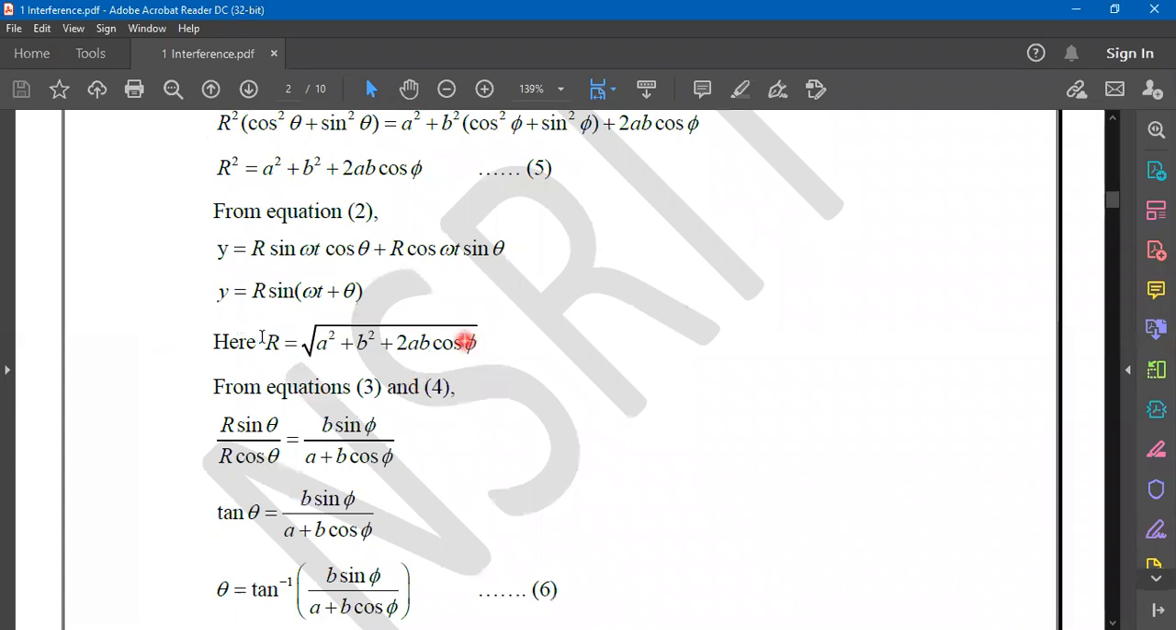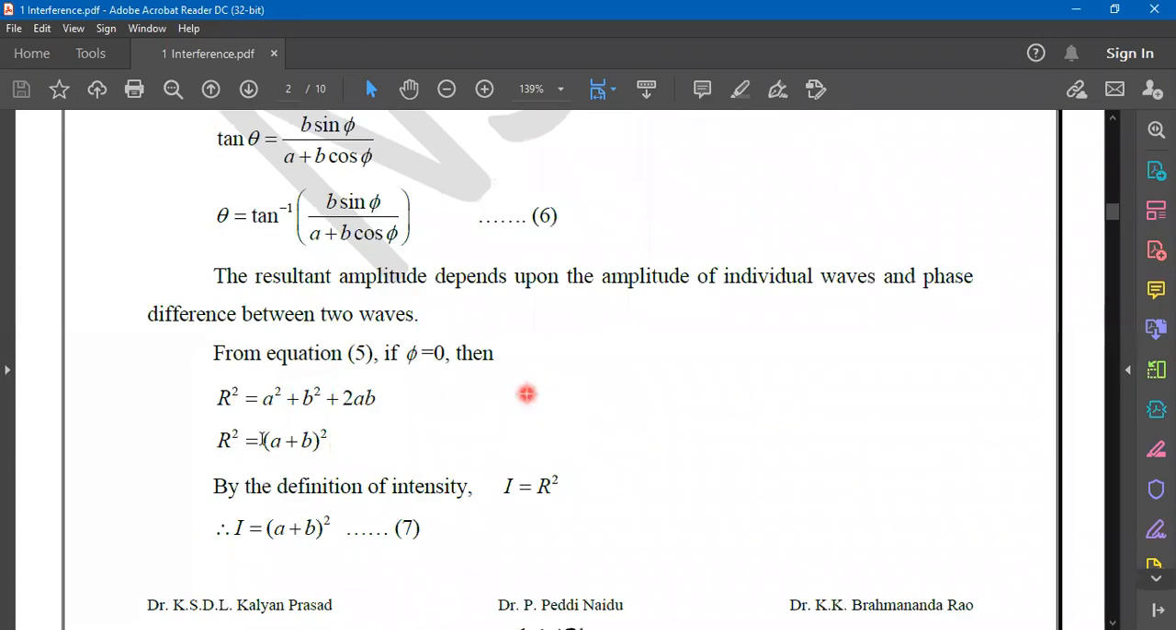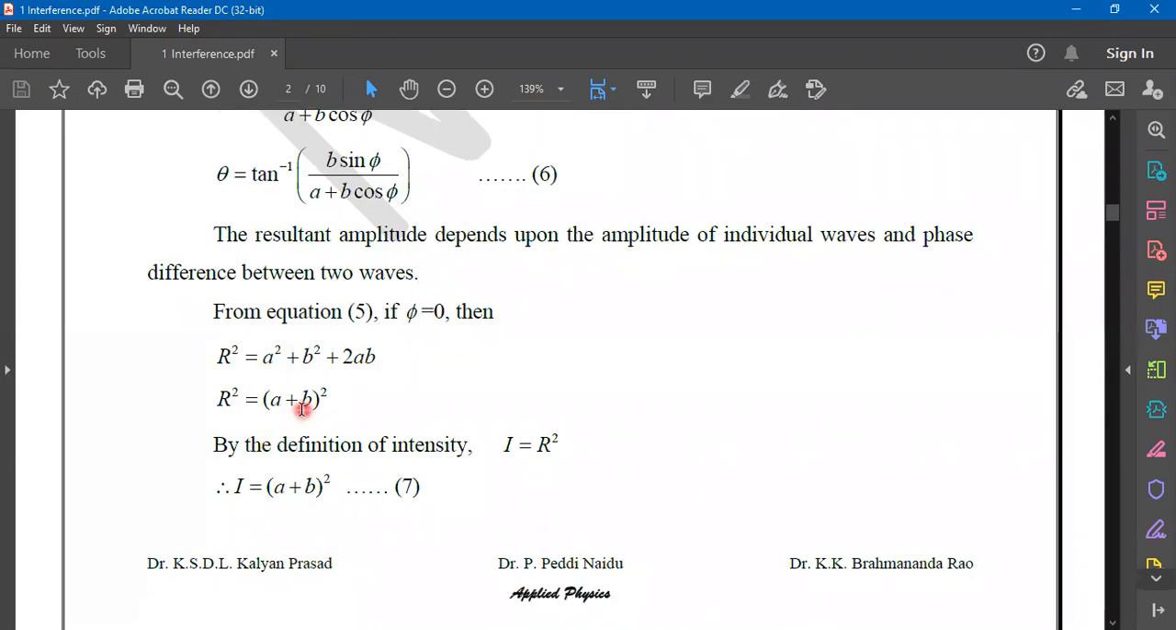In the resultant amplitude equation, you substitute the phi value 0. What will happen? Cos 0 is 1, sir. Then the equation becomes square root of a square plus b square plus 2ab, that is a plus b whole square. So R is equal to square root of a plus b whole square. So R square is equal to a plus b whole square, or R is equal to a plus b simply.